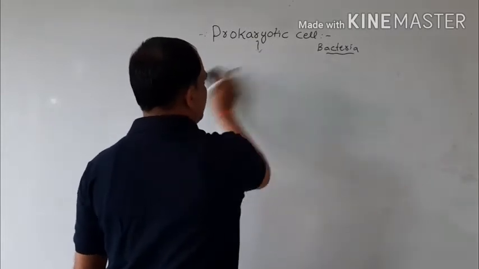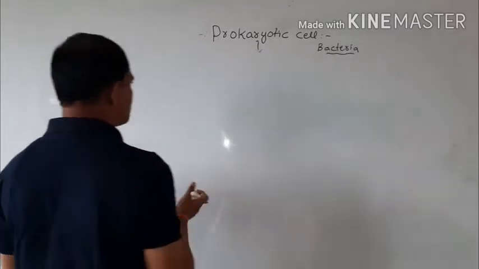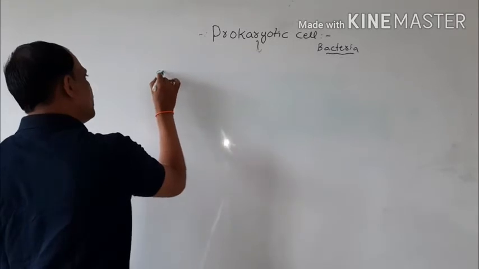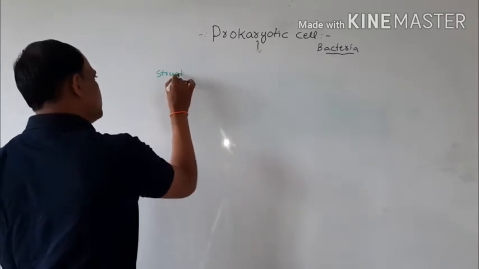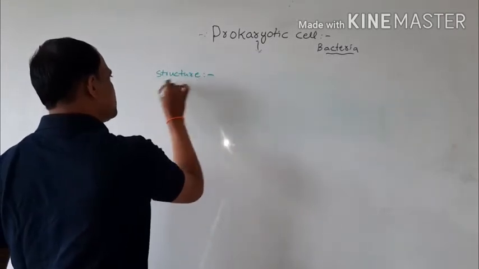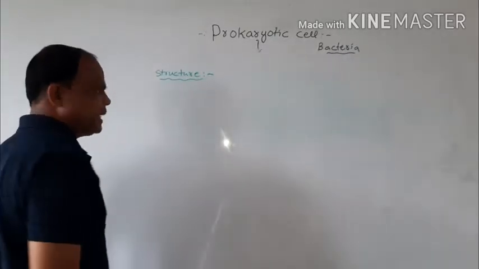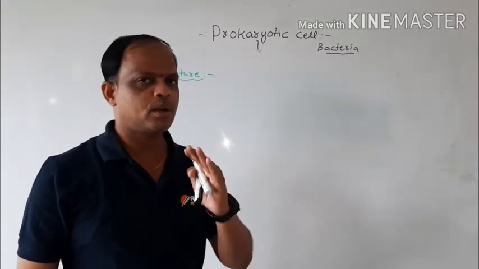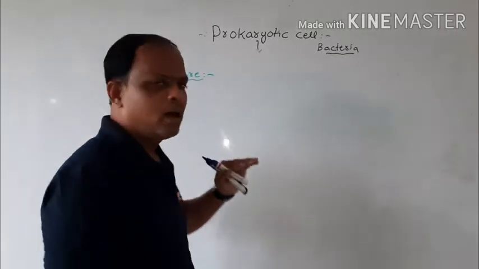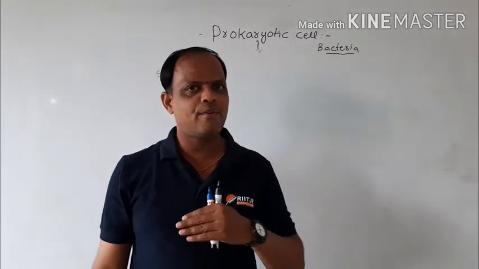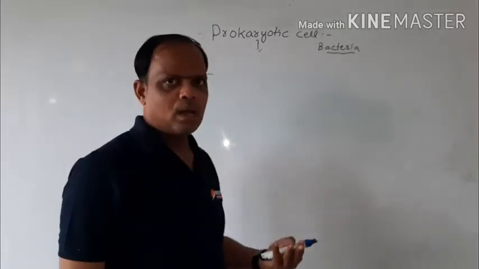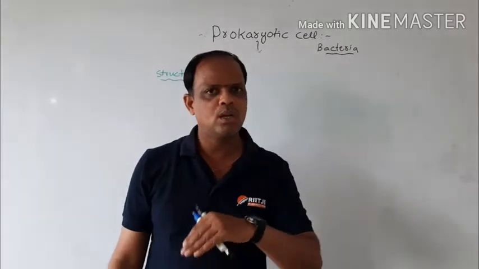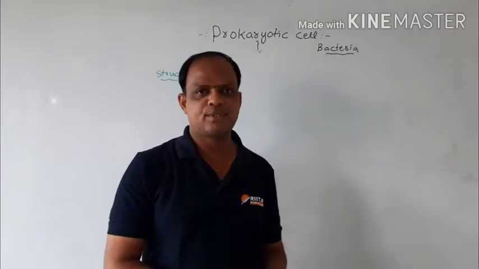And the next one is structure. Structure of bacteria: mainly, bacteria are made up of three types of components, the external structures of the cell wall, the cell wall itself, and the internal structures of the cell wall.